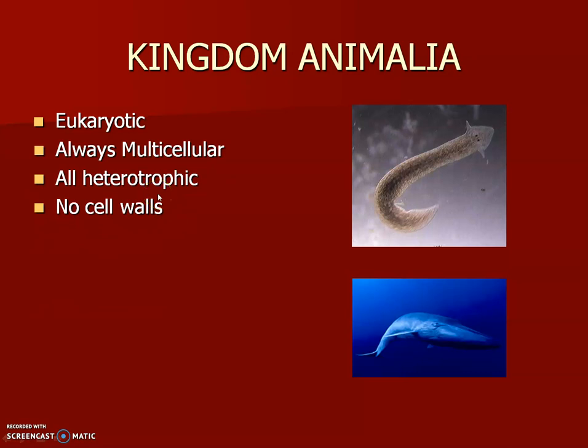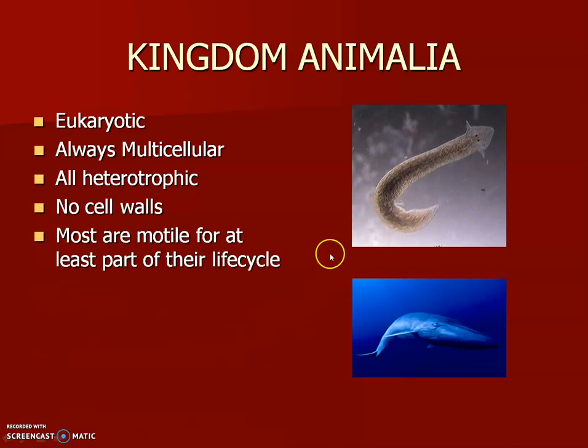They don't have any cell walls. One thing that's important to understand is all cells, even bacteria, are going to have a cell membrane. Plant cells have cell membranes, animal cells have cell membranes, fungus cells have cell membranes. Some cells also have cell walls, like plant cells, fungi cells, and bacteria cells. Animal cells never have cell walls, only cell membranes.